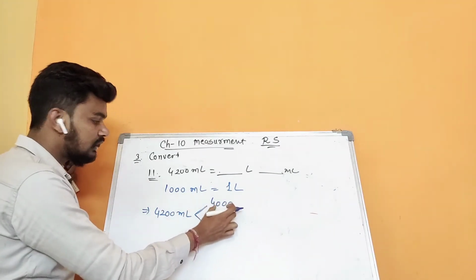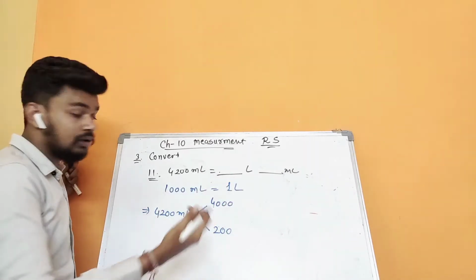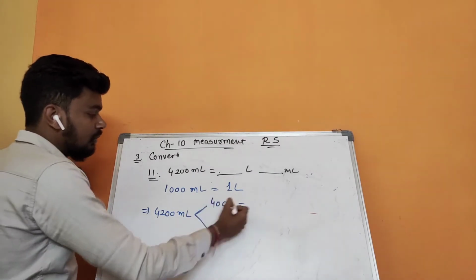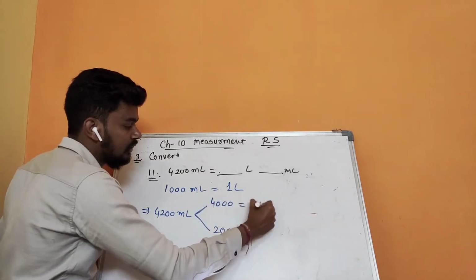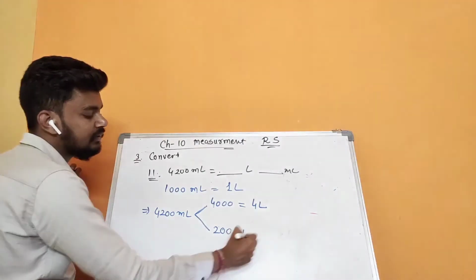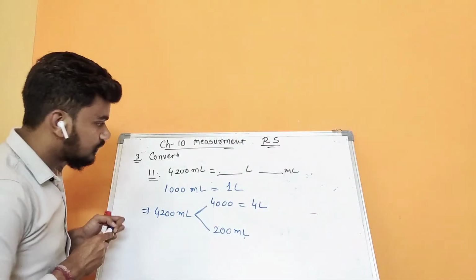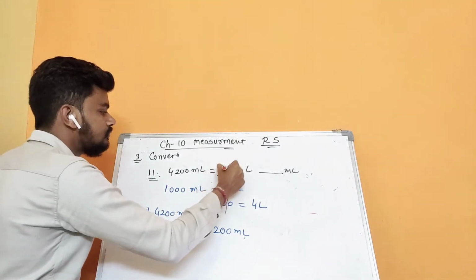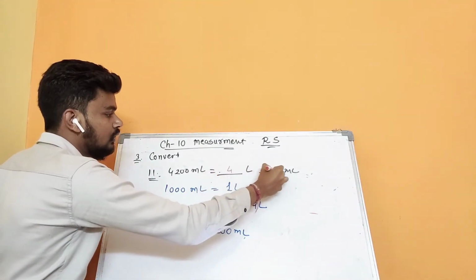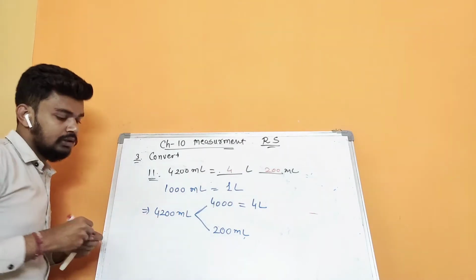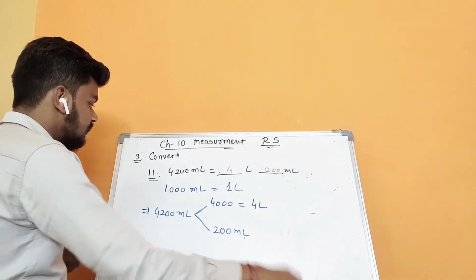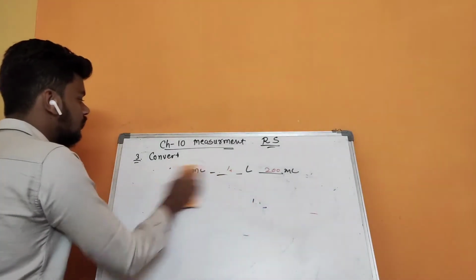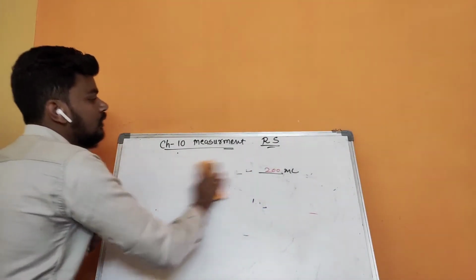Why did I convert like that? Because then I can directly convert it. So now as per that, 4000 ml is equal to 4 liter and the 200 ml stays as it is. Done? So I have done it with the first method. Answer is 4 liter and 200 ml. Okay, so all the rest of the questions of this third question you can do by yourself in homework.